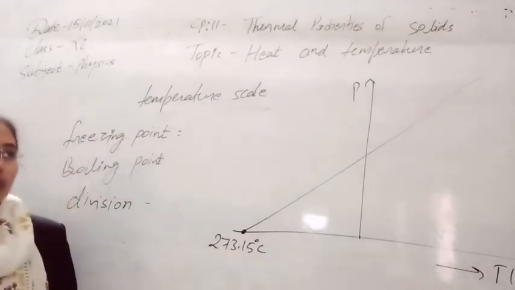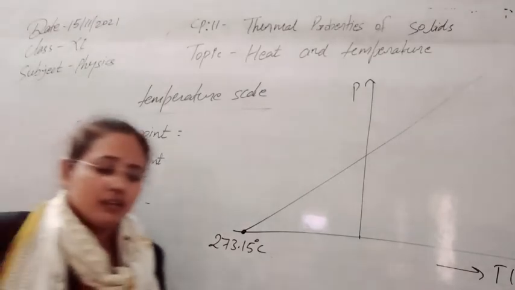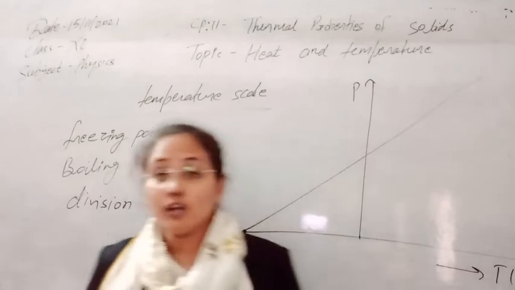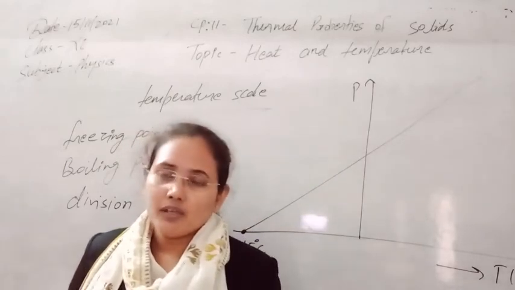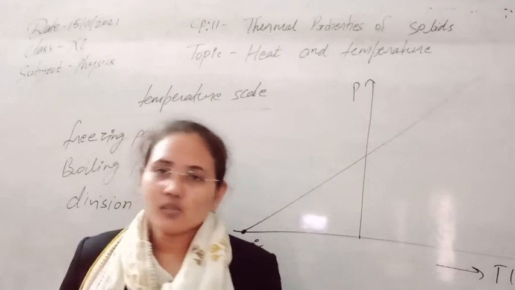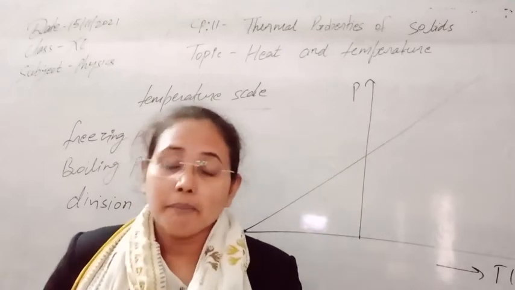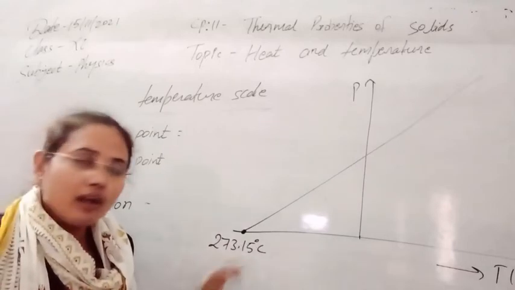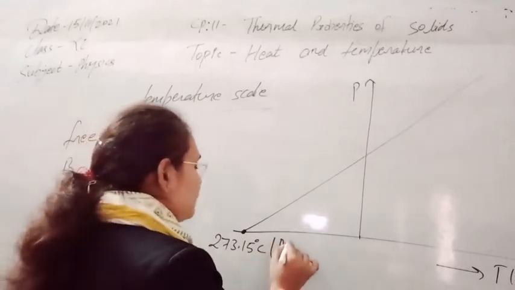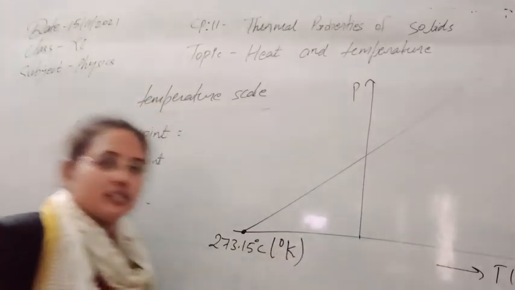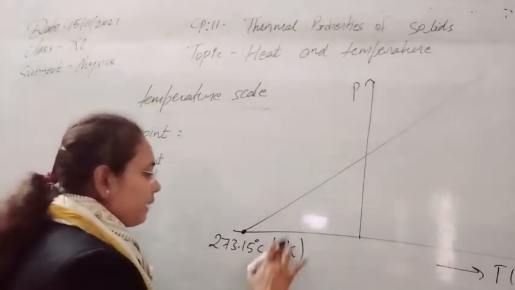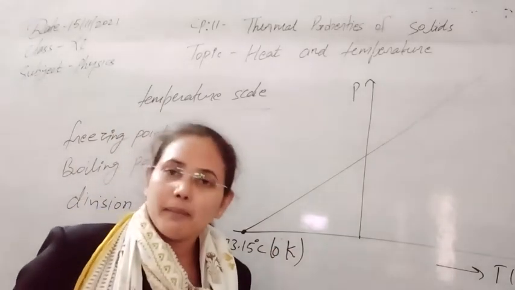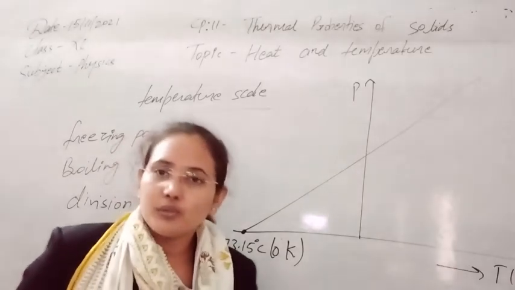It means that if we decrease the temperature below this, the volume of the system would become negative. Negative volume is not possible, which means this is the minimum possible temperature of the system. So he called this minimum possible temperature 0 degree Kelvin. So this is now known as 0 Kelvin temperature. He started his scale from 0 Kelvin, the minimum possible temperature, and he also used 100 divisions.